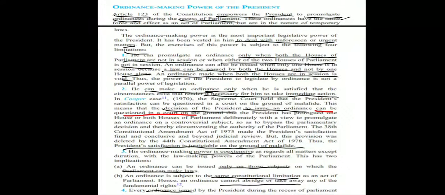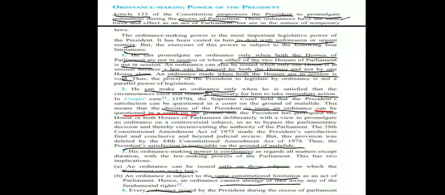Next, the president can make an ordinance only when it is necessary for him to take immediate action. Also, the decision of the president to issue an ordinance can be questioned in a court, and hence we can see that the president's satisfaction is justiciable on the ground of malafide. This is the second limitation to the power of the president.